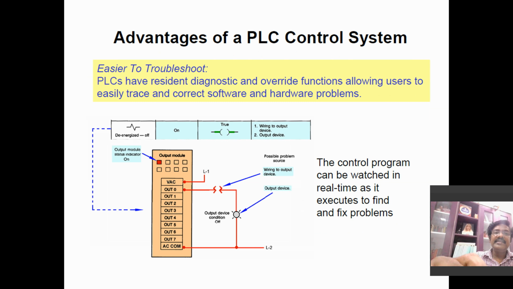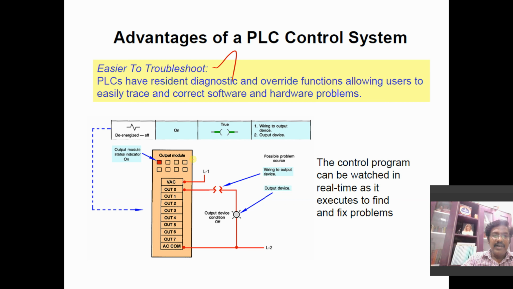Another advantage is that it is easier to troubleshoot, because in the CPU module we have the status of your sensors, the status of your processor, what is happening, and also the status of your inputs and outputs.